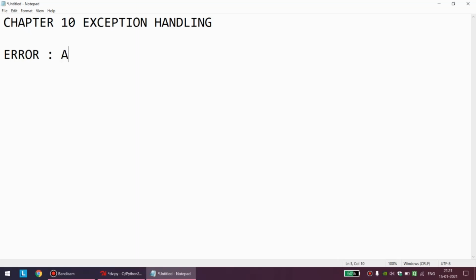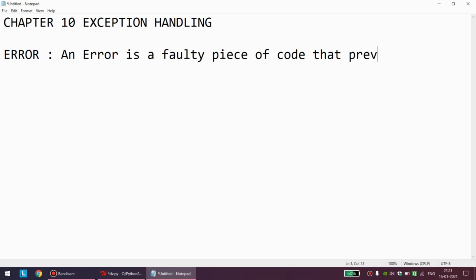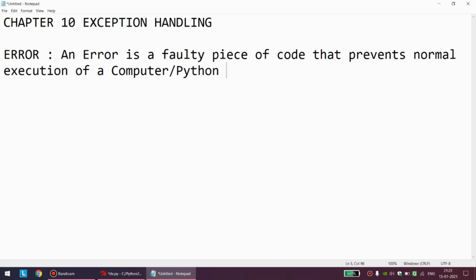You can say an error is a faulty piece of code that prevents normal execution of a computer program, or in our case we can say of a Python program, because we are technically dealing with Python. I hope everyone understands what is an error.